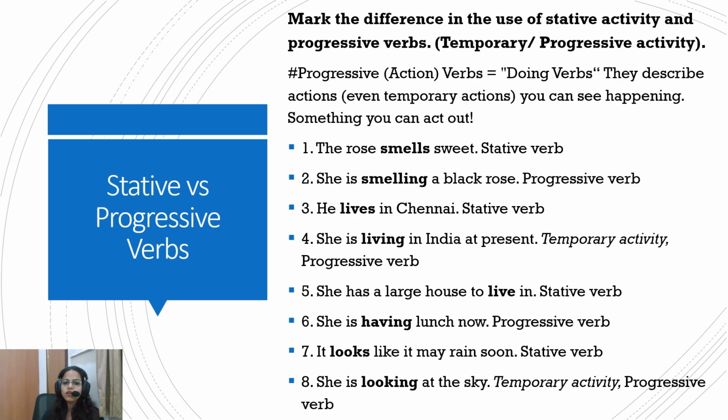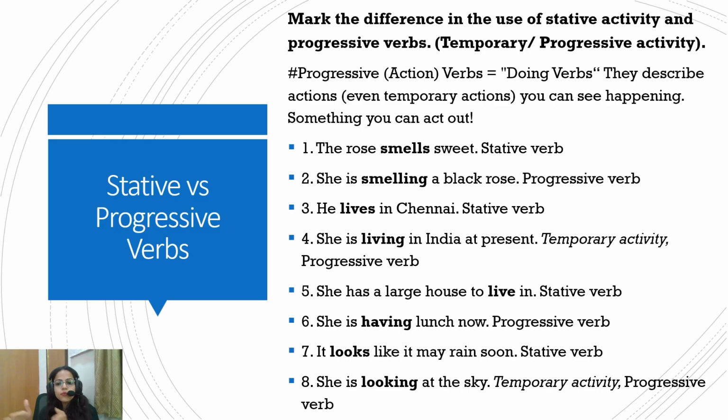Okay. So mark the difference between the use of stative activity and progressive activity. So progressive words are temporary activities. For example, the rose smells sweet. Now, this is a state. Here no smelling is going on. For example, she is smelling a black rose. Now, the action of smelling is going on, that she takes her nose close to the rose and she's smelling. So, this action is happening.